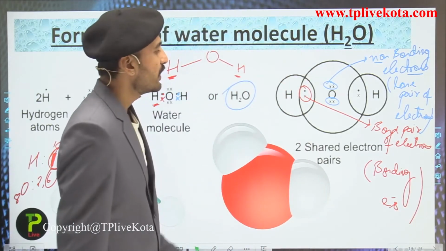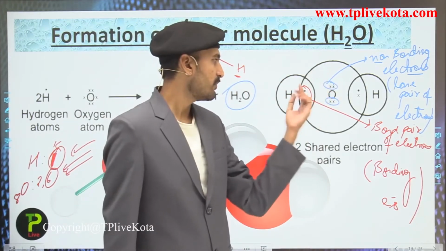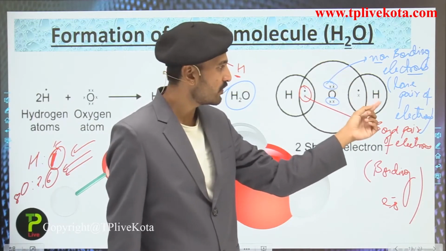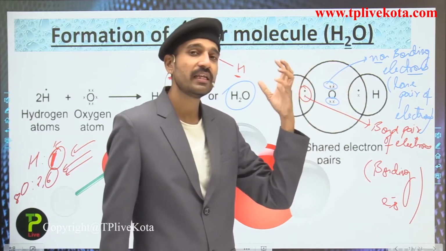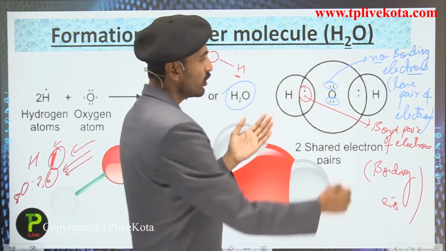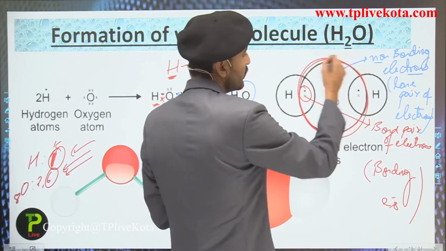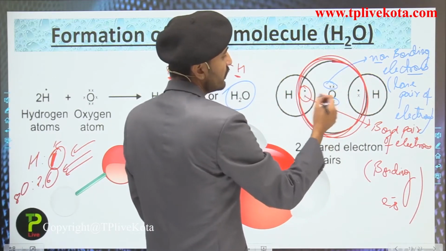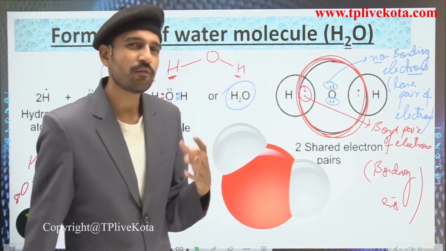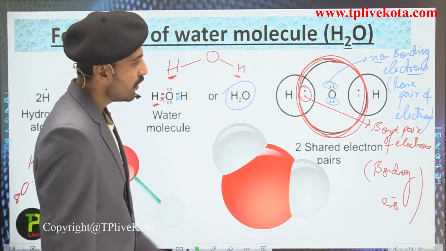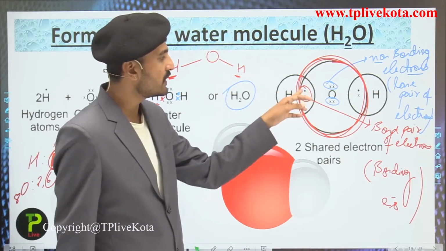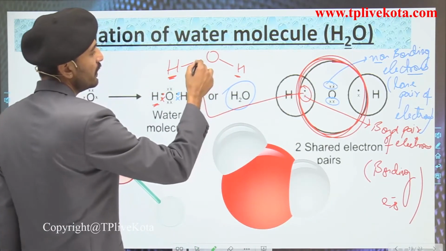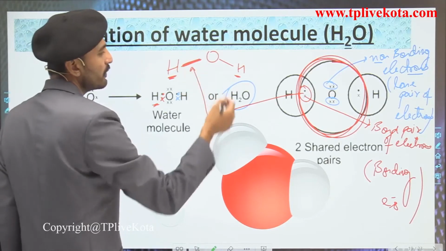Now students, let us see here and just imagine that around this hydrogen 2 electrons are present, and around this hydrogen 2 electrons are present. It means that their duplet is being completed. Now talking about this oxygen atom and the electrons present in this circle, if you count 1, 2, 3, 4, 5, 6, 7, 8, it means that the octet of oxygen is also completed. Now you see over here that 2 electrons are being shared. It means that between the oxygen and hydrogen, one covalent bond should be present.